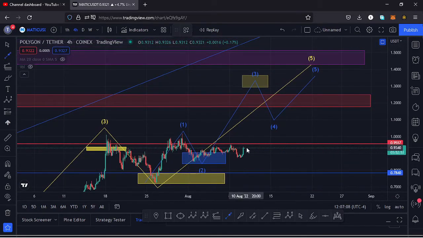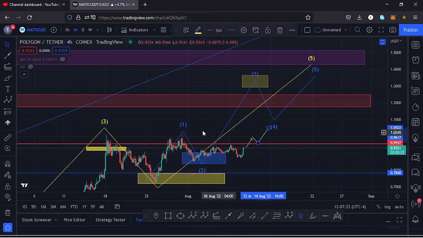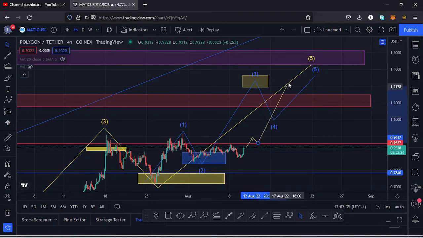So having said that, that brings me to the key scenarios that I expect to play out on this chart. We might be able to break above this key area of resistance that we are facing at around the $0.95 mark, and in case that happens, I will expect a retest of that area, and from there we can then continue pushing higher, make a high which is above this high that we have for that wave 1 to the upper side, and once that happens, also manage to break above other key areas of resistance that we have in between here,